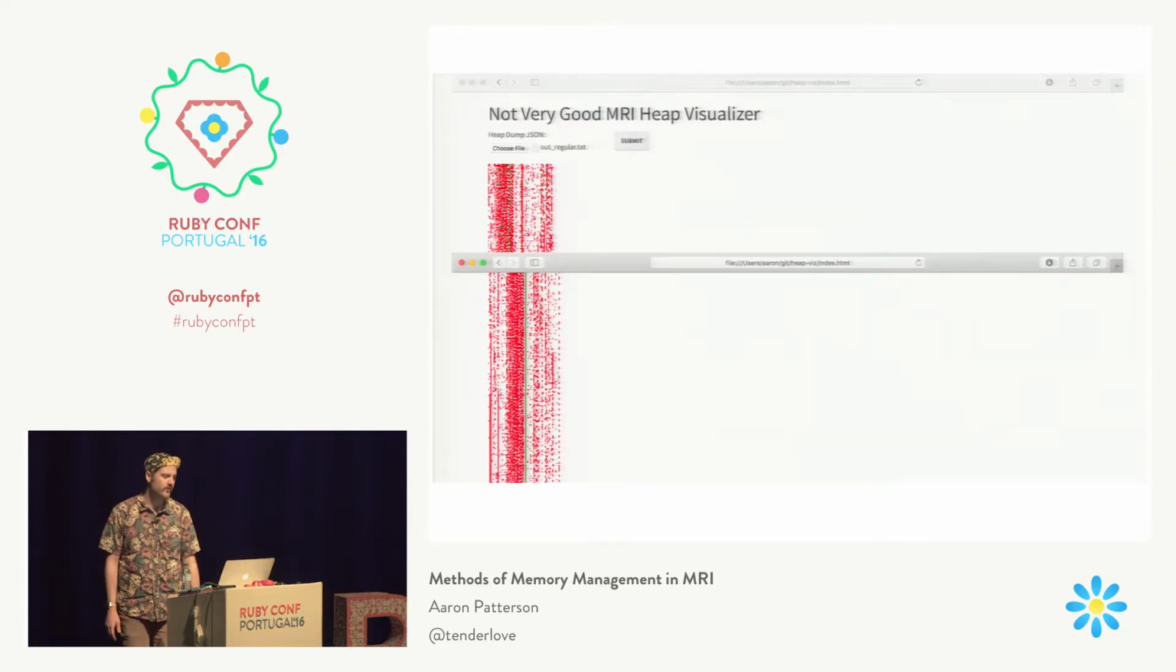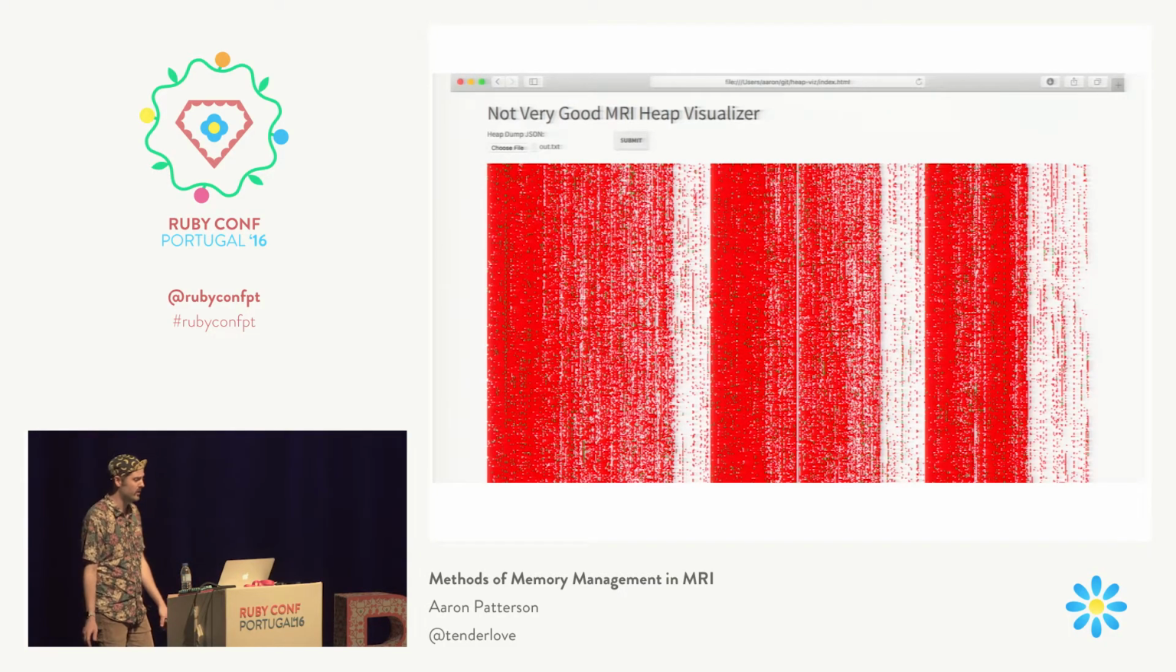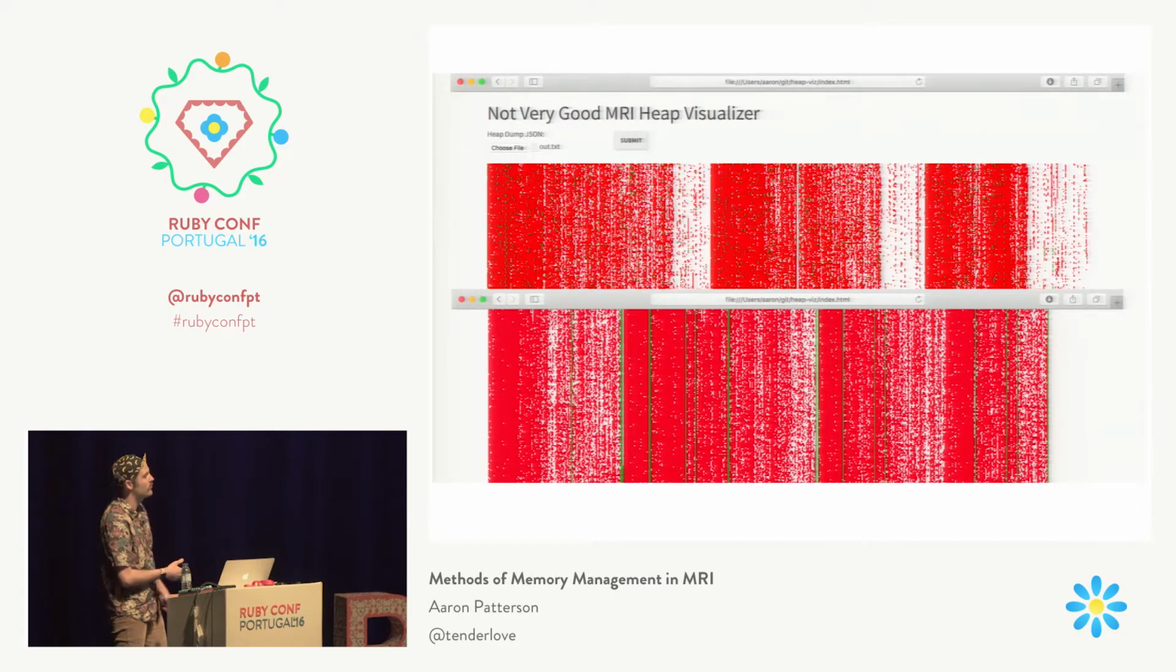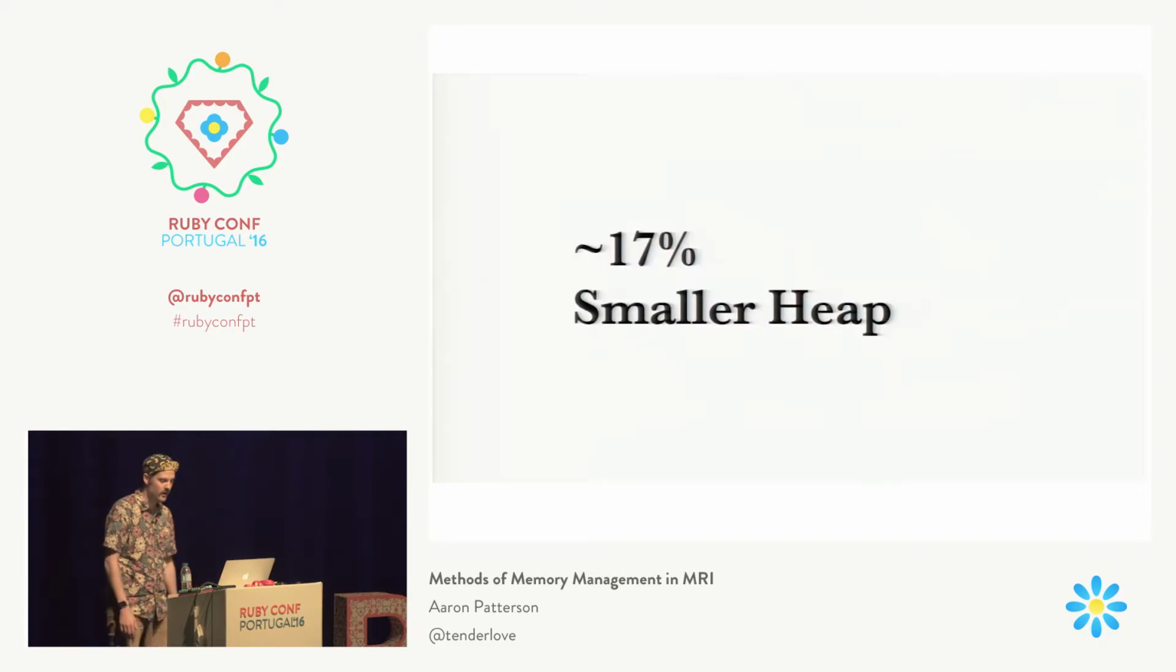Now, if we apply this to, say, a Rails application, so this is a simple Rails application getting booted, this is without my patch. You'll see a bunch of green objects in there and a bunch of white space. If we compare this to a heap that's using my patch, you'll see that it looks like this, where we have a bunch of classes and modules allocated together. And if we compare those, you'll see that my patch version is actually slimmer than the original version. We end up with a 17% smaller heap.